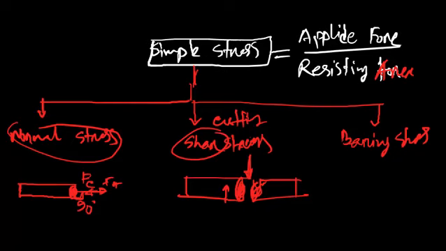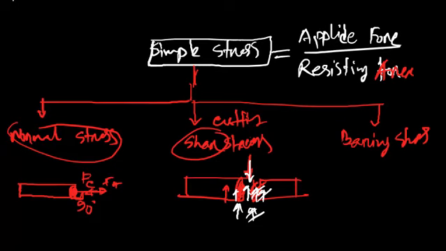If I take another color, this one is parallel, this one is parallel. This is a parallel force. Then we can say this is the shearing force, right? Okay, I think it's clear.